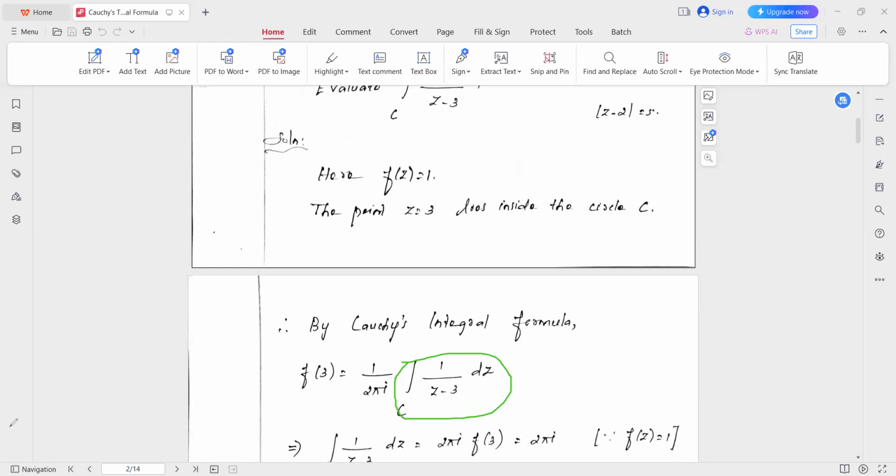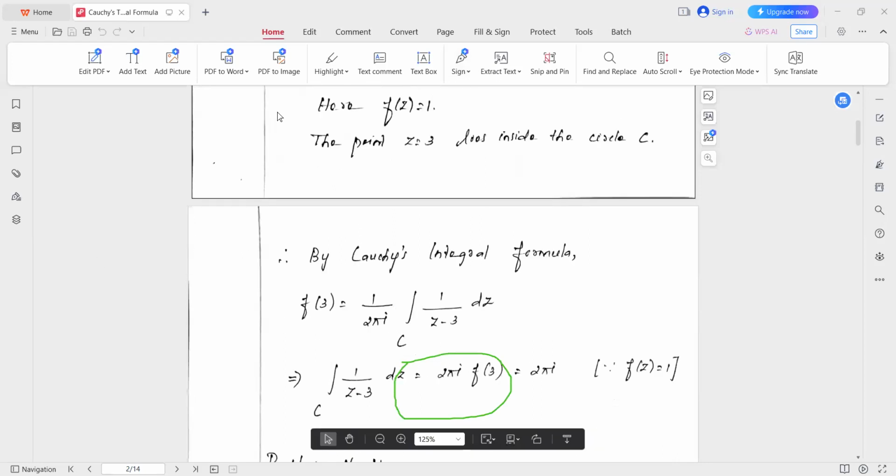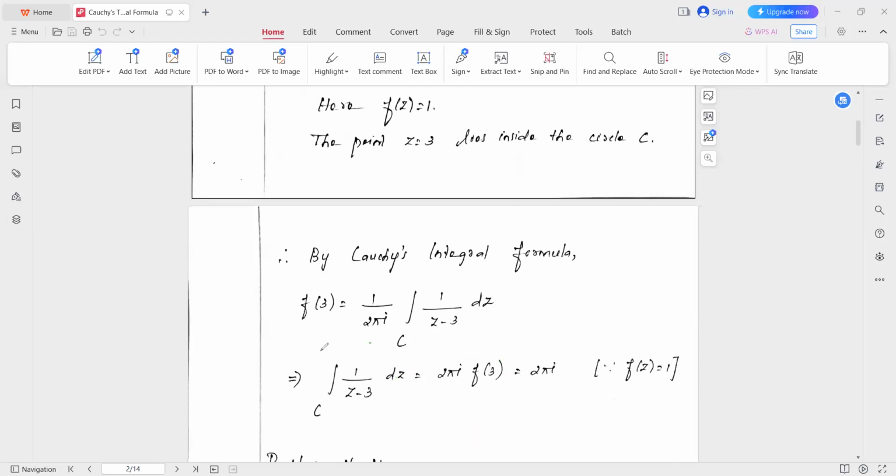So the integral of this is equal to 2 pi i times f of 3. But what is f of z? f of z is equal to 1. It's a constant function. For all points, the mapping goes to 1. So f of 3 is equal to 1, because for all points z in the domain, the image is 1. For the point 3 the image is also 1. So f of 3 is nothing but 1. Therefore 2 pi i times 1 is equal to 2 pi i.